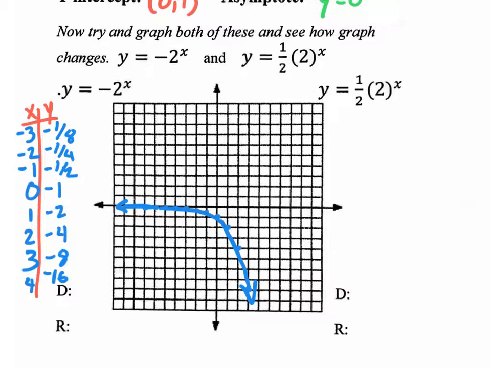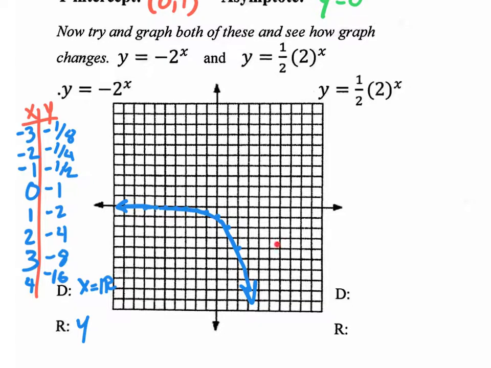Oh yeah, by the way, what's the domain of that blue one? X equals all real numbers. So on these growth functions, x is always going to equal all real numbers, because it goes to the left forever and it goes to the right forever. Okay? So how about the range? Exactly. There is nothing up here in the y's being positive.